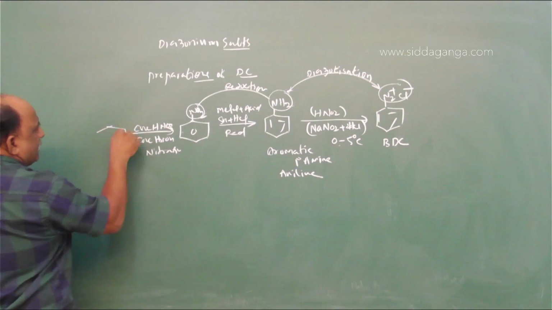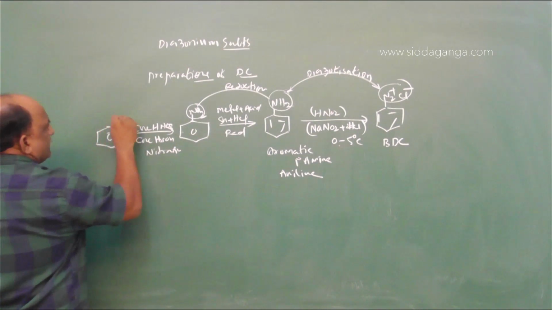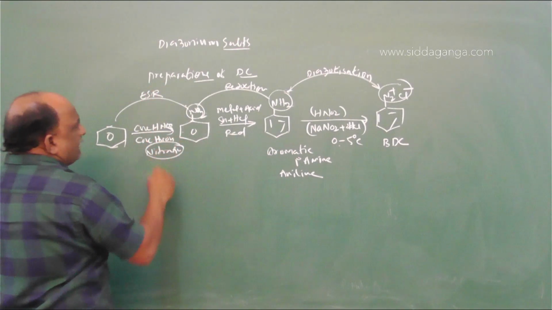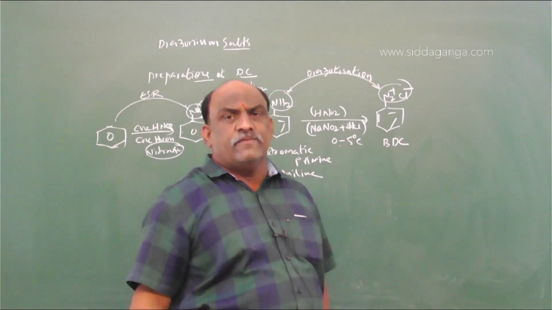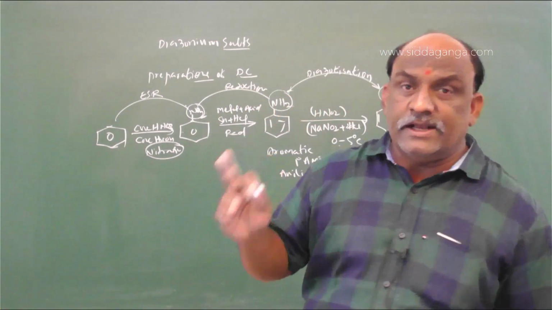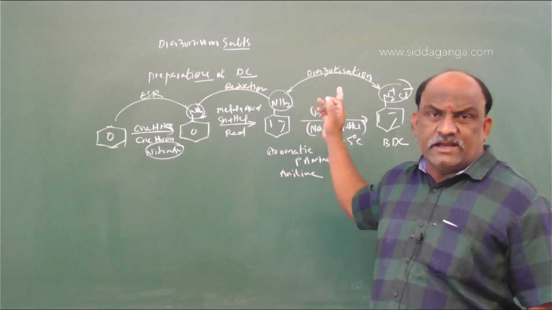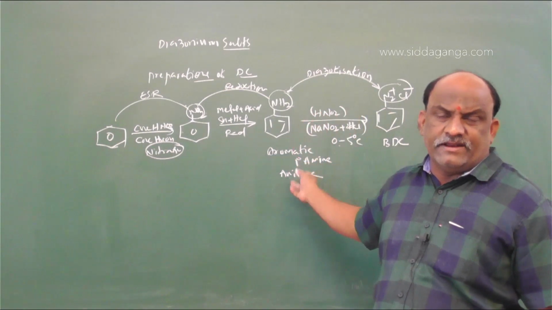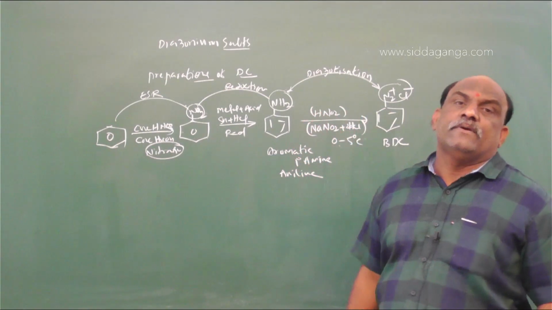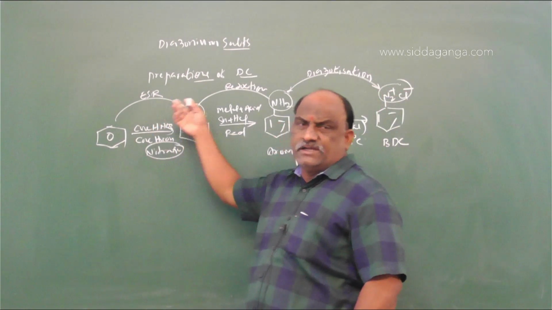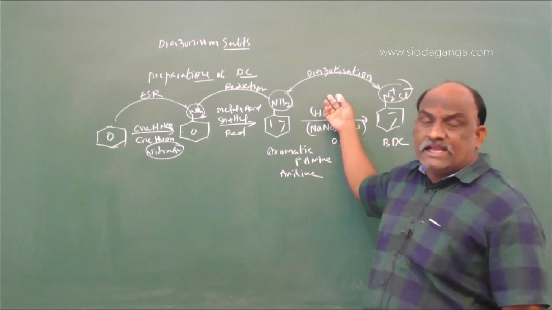For nitration, the starting compound is benzene. This is called ESR, electrophilic substitution, which is nothing but nitration. Nitration of benzene gives rise to nitrobenzene. Reduction of nitrobenzene gives rise to aniline. Aniline treated with nitrous acid at 0 to 5 degrees centigrade gives benzene diazonium chloride. First step is electrophilic substitution reaction, second step reduction, third step diazotization.